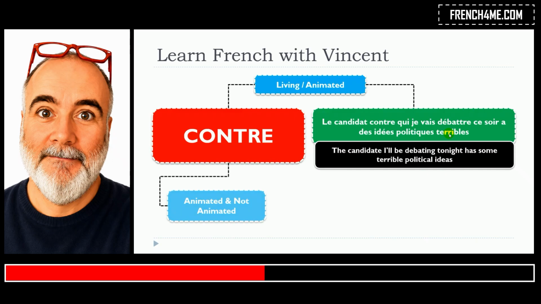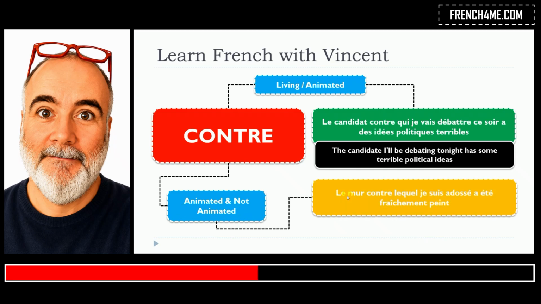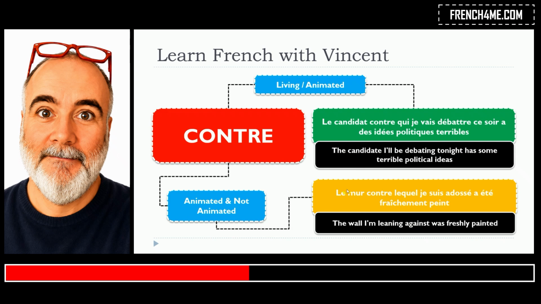Allez, deuxième catégorie, second category, and it will be for the animated and not animated things. Le mur contre lequel je suis adossé a été fraîchement peint. So in that situation, you can see that le mur, well, clearly it's not animated, it's masculine, it's singular, then you put your preposition contre, and after that you will put your relative pronoun.